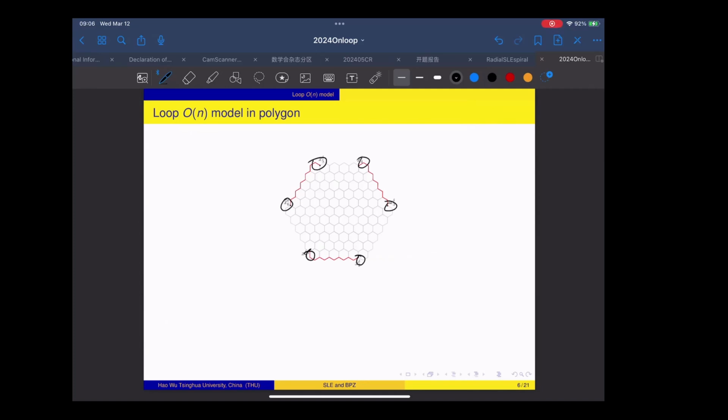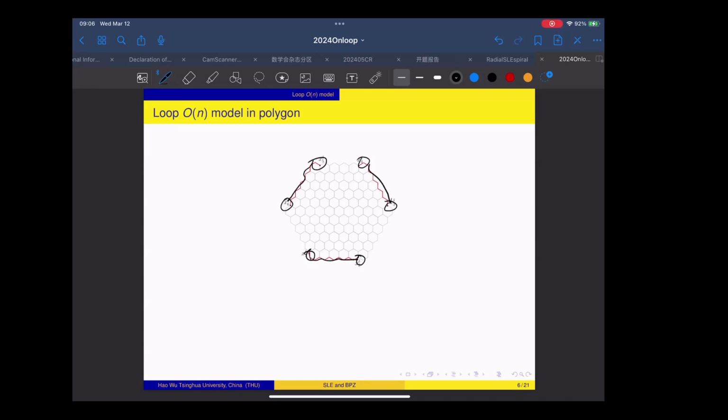And in this graph, we fix 6 boundary points. So this is a polygon with 6 marked boundary points, and we'll fix a boundary condition. The boundary condition is that we require all the edges from 1 to 2 to be contained in the configuration, and all the edges from 3 to 4 have to be contained in the configuration, and all the edges between 5 to 6 have to be contained in the loop configuration.